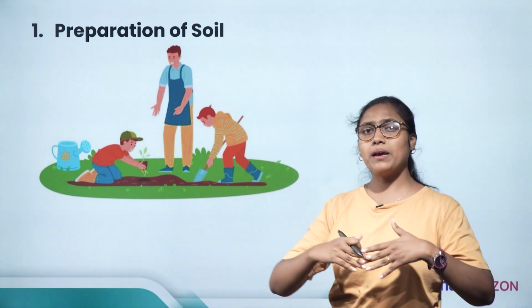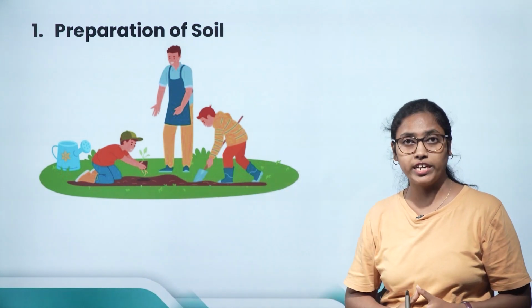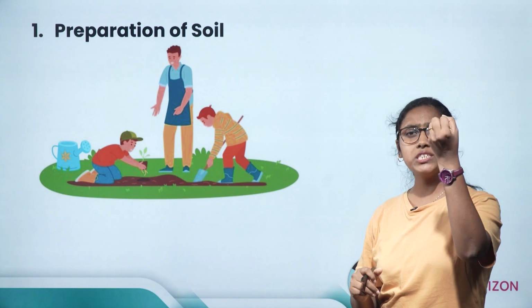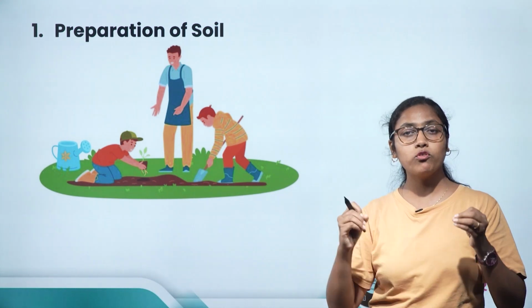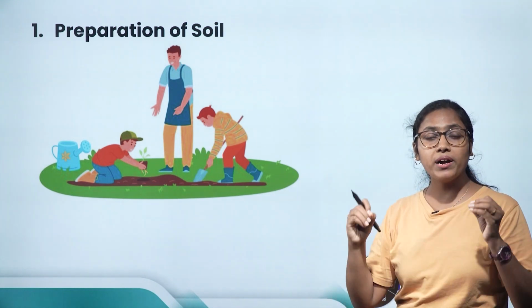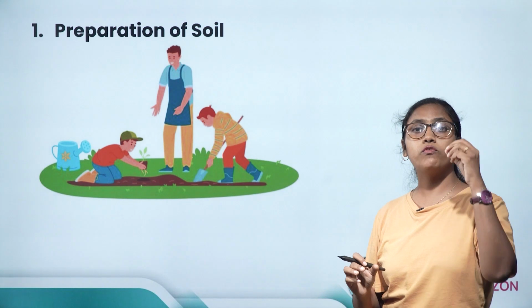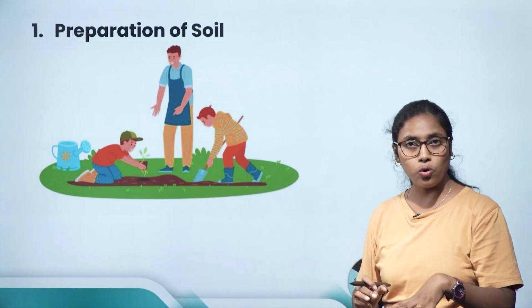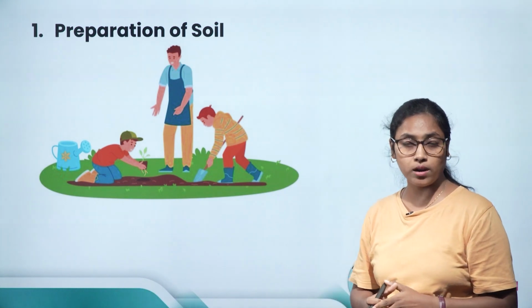If you see a barren agriculture field, you'll find that the soil is very hard. Before sowing the seed, the farmer has to make sure that the soil is soft enough for the seed to grow, for the microbes to grow, and for the water to get absorbed easily.